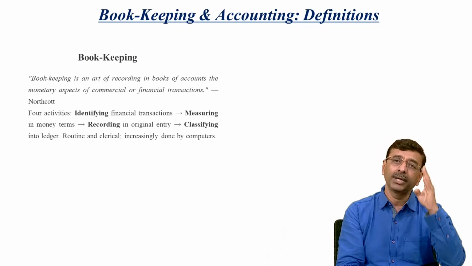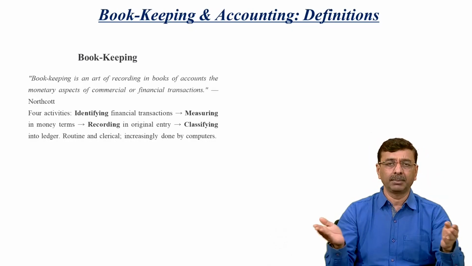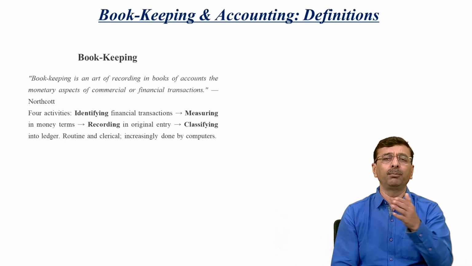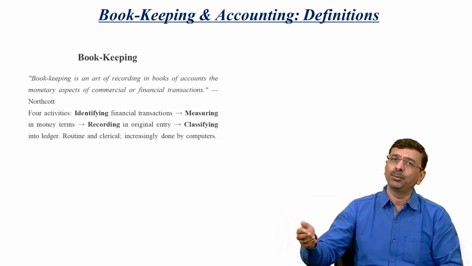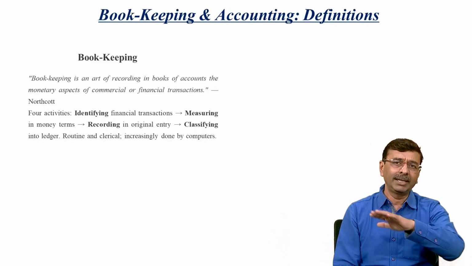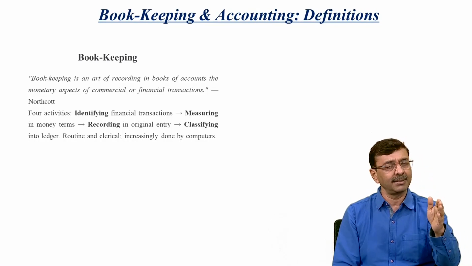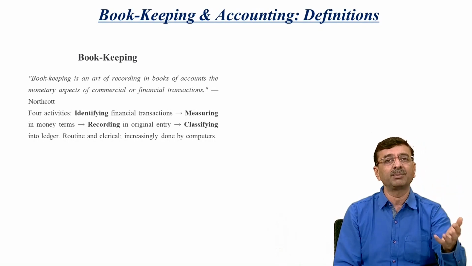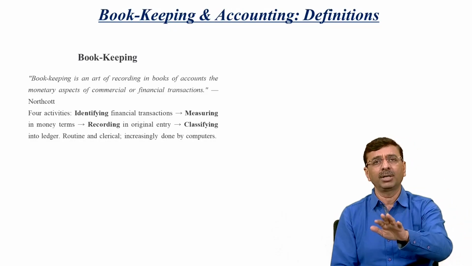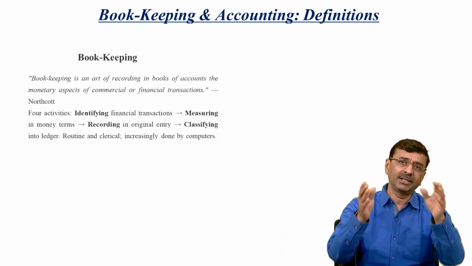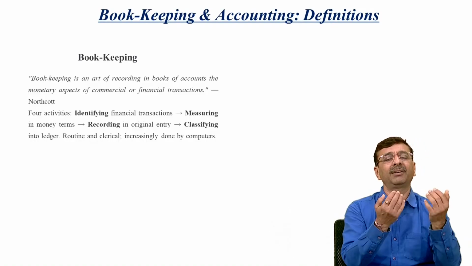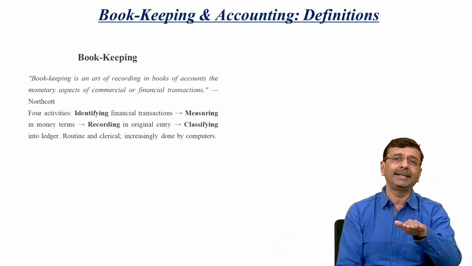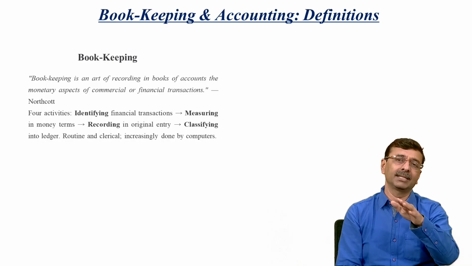The transactions will be recorded in one book, or in multiple books. That depends on it: if the transactions are many, they might be divided into different books, like a purchase book or a sales book or a bank book or a cash book, etc. So ultimately we need to identify the transactions on the basis of measurement in value, converted into monetary terms, and record them in the different books of accounts. And after recording the books of accounts, we have to identify the balances and record them in a trial balance. So till the recording of the books of accounts, it is considered bookkeeping.